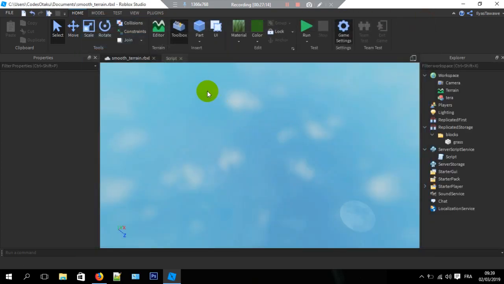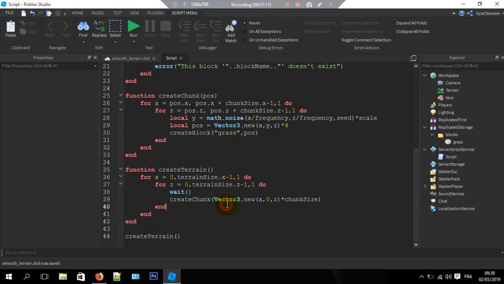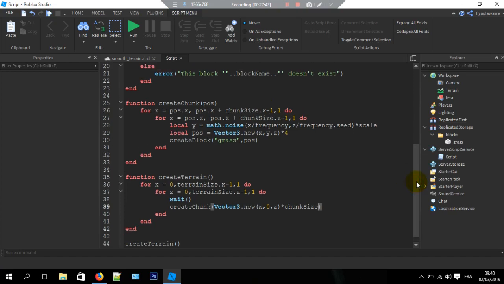What's going on here? So in the script, we created the chunk in this X and in this Z, and well, times chunk size. Alright, if we actually doubled that or added, well, it doesn't make any sense. Not sure.